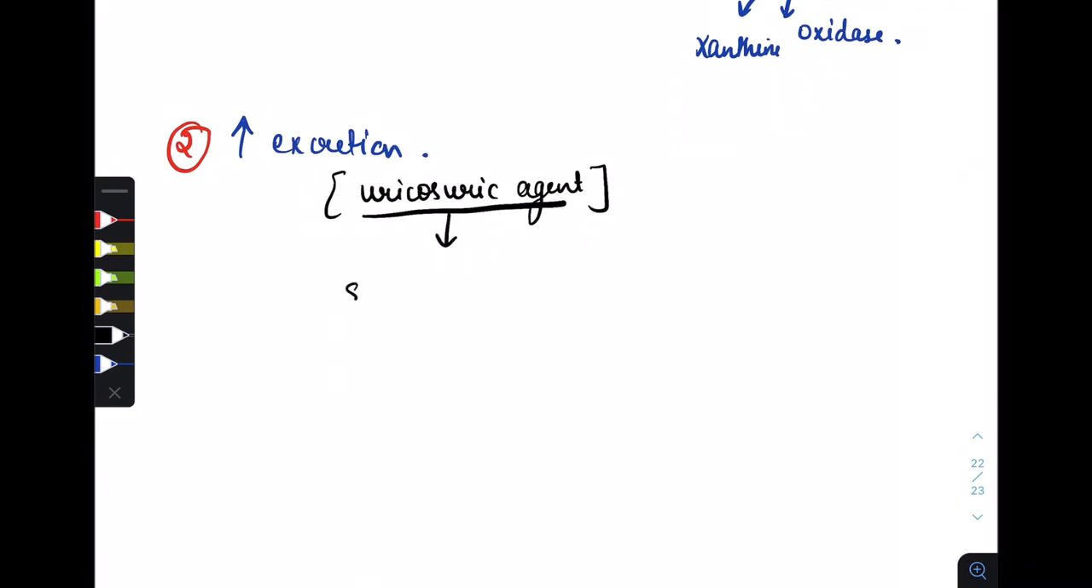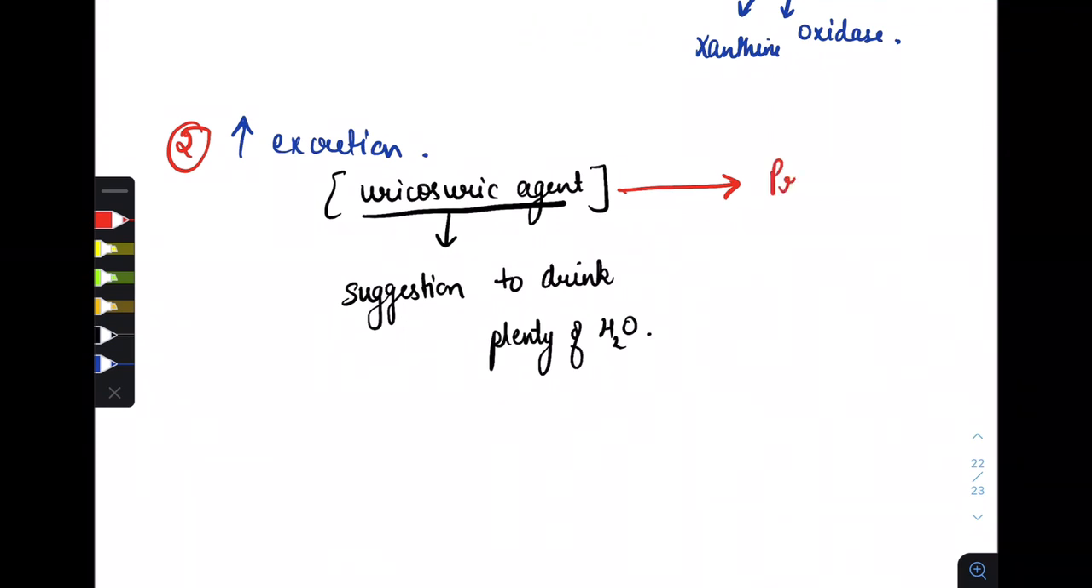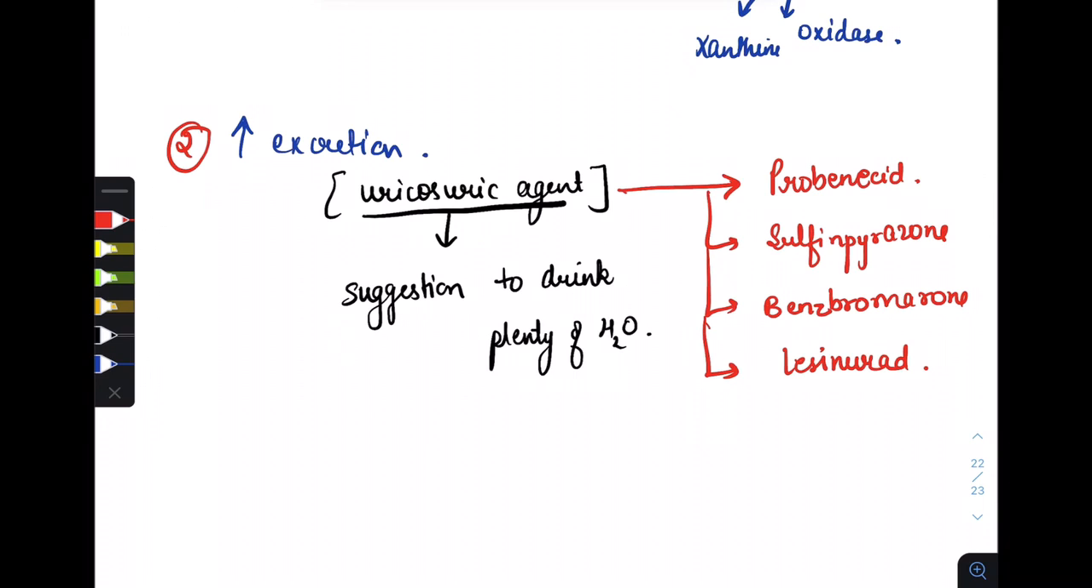So for that we have to suggest the patient to drink plenty of water. And what were these drugs? For increased excretion we have the drug probenecid. We have the other drug sulfinpyrazone, benzbromarone, and we have lesinurad. So these were the drugs which increase the excretion of uric acid from our kidney: probenecid, sulfinpyrazone, benzbromarone, and lesinurad.